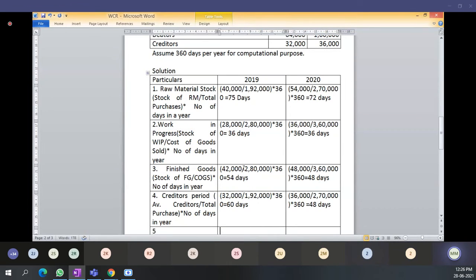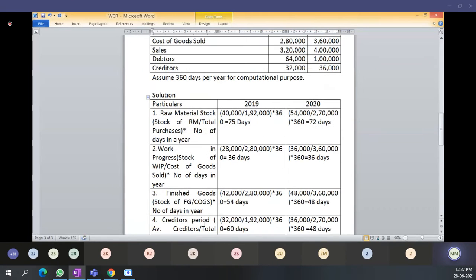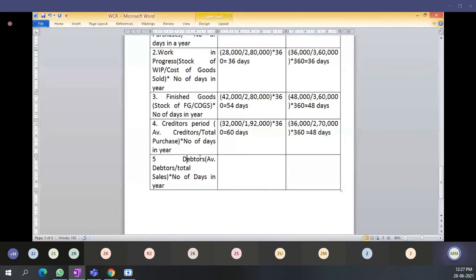The next point only remains with us, that is debtors collection period. Debtors: average debtors divided by total sales, bracket complete, multiplied by number of days in a year.